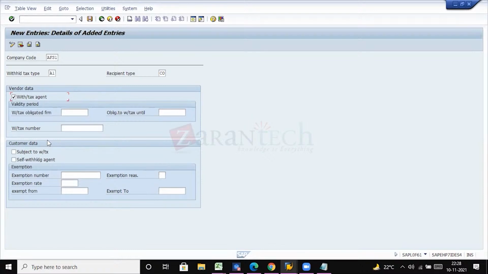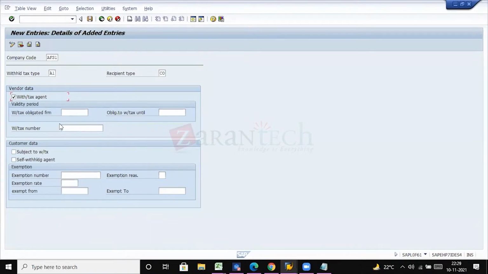Most of the cases I have configured withholding tax for, I have seen working on withholding tax only for the vendors, but recently I have worked for customers for Mexican countries. So it depends. Based on the local requirements, if the transaction is applicable for withholding tax, for customers or vendors, we have to make the configuration here. And if the same cannot be applicable for both, we have to define a separate withholding tax code. That's what we have done and followed till now.